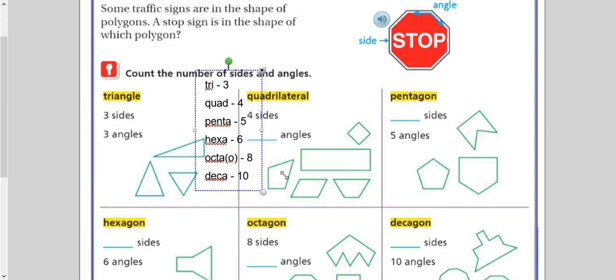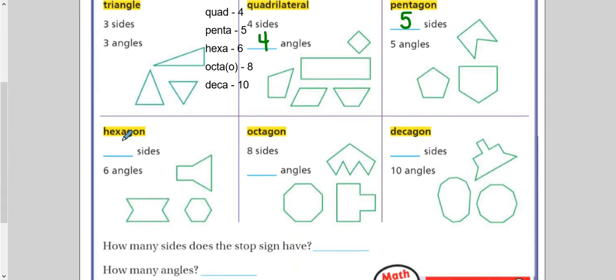Using this information right here, it should be pretty easy to fill in what we got right here. So a triangle, 3 sides, 3 angles. Quadrilateral, 4 sides, 4 angles. Pentagon, 5 sides, 5 angles. And you guessed it, hexagon, 6 sides, 6 angles, 8 sides, 8 angles for an octagon, 10 sides, 10 angles for a decagon.